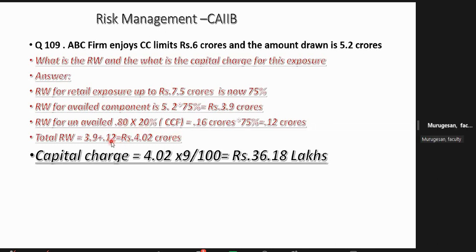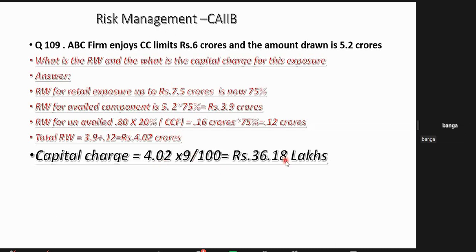Next, sir, 20% and again 75%. Why, sir? That is applicable to the category, madam. You have converted to risk weight. You applied the CCF. CCF means credit conversion factor. This yet to be availed, he may avail, he may not avail. So if you put 20%, it becomes 0.16 crore. On 0.16 crore also, you have to apply the same 75%, as applicable to the category. So 0.16 crore at 75% means 0.12 crore. So now 3.9 is the availed component, 0.12 the unavailed component. So the total risk weighted amount will be 3.9 plus 0.12, 4.02 crore. So like that you got it.